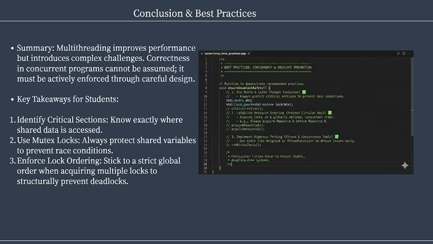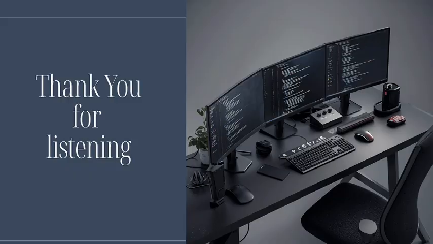Next page. And here we have the summary, conclusion, and all the key takeaways for students. So the summary is multi-threading improves performance but introduces complex challenges. So here, doctor, a simple summary, conclusion, and takeaways for students. I will summarize it for you in short. Multi-threading is powerful but also dangerous without proper synchronization. To write safe multi-threaded code, we should identify all shared data and protect it with mutex locks. We use a fixed lock order when taking multiple locks to prevent deadlock. Thank you for listening to me.